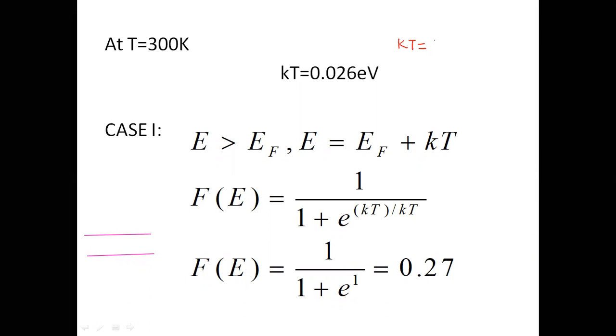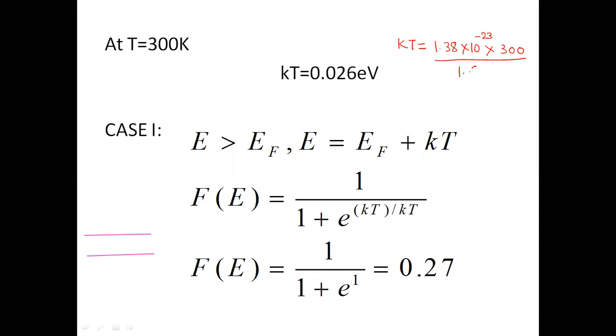This K, as I already told you, the value of K is 1.38 times 10 raised to power minus 23, and T is 300 Kelvin. So this value is in joule.